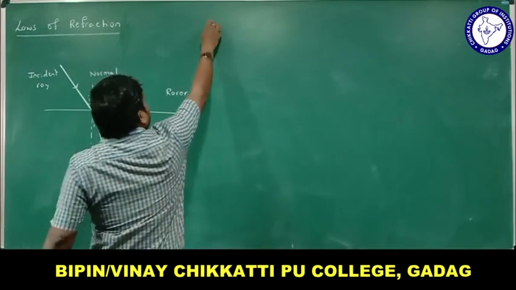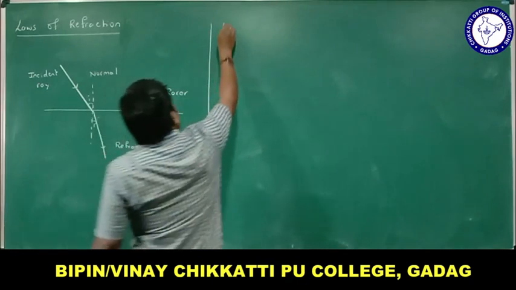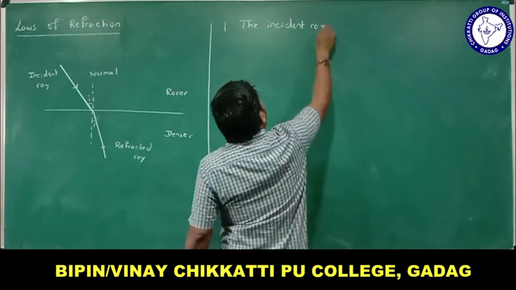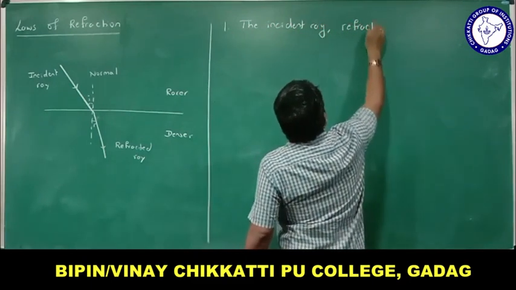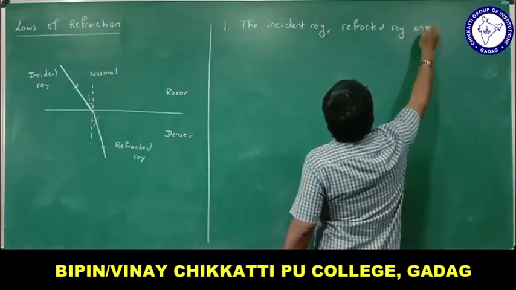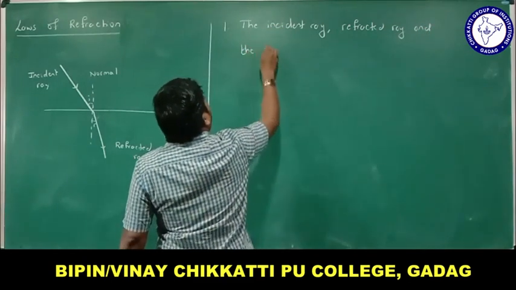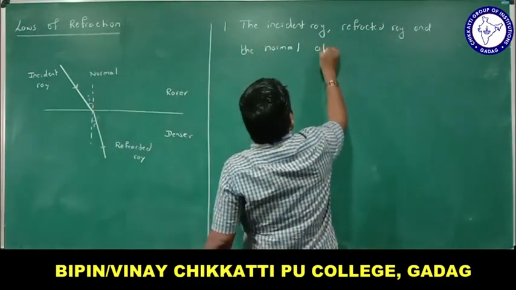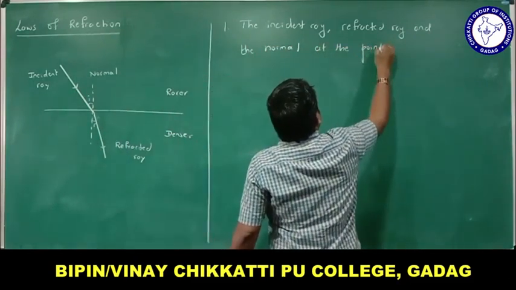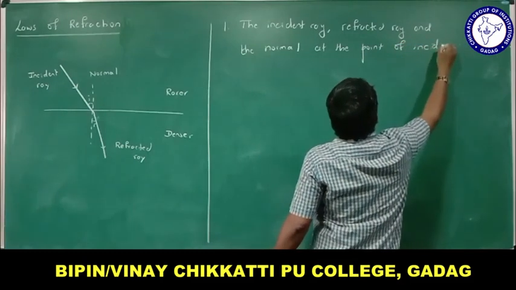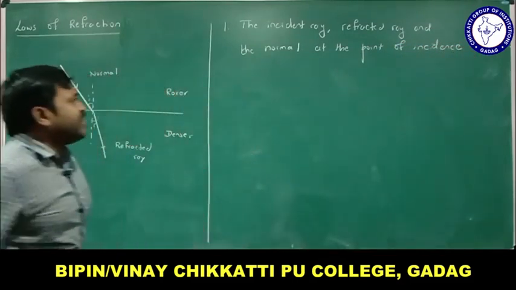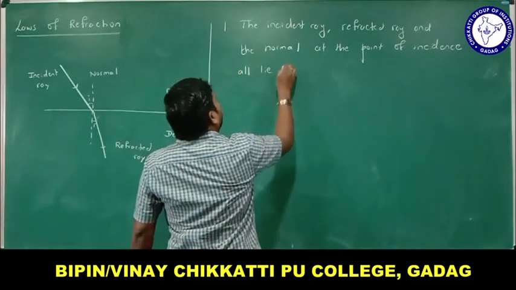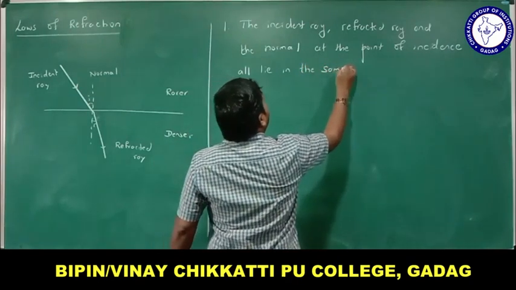Let me go with the first law. The first law states that the incident ray, refracted ray and the normal at the point of incidence all lie in the same plane.